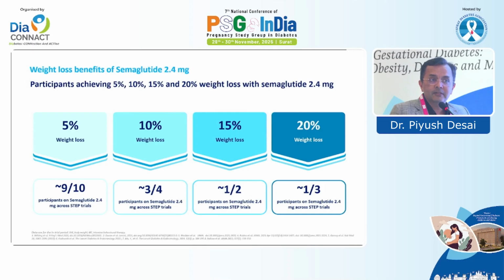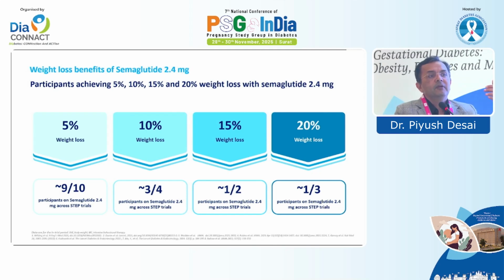And for 5% weight loss, which is the ideal need for US FDA to approve any agent as anti-obesity medicine, it is 9 out of 10. So success rate is 90%. If you give this agent, 9 out of 10 people are going to lose 5%. 10% is lost in almost 75% of the patients.